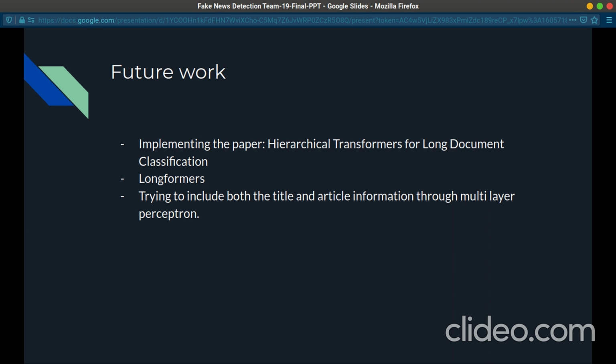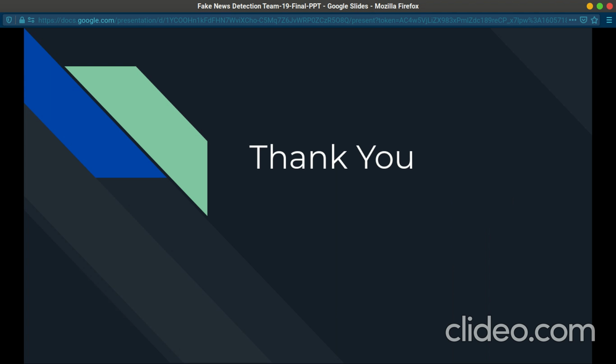Longformer is a transformer model that is adapted for long articles or long texts, so that will be really helpful for our NELA-GT articles. Again, trying to include both the title and the article information through a multi-layer perceptron might improve our results. So yeah, thank you.